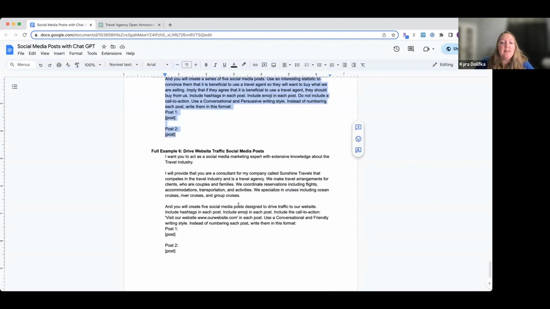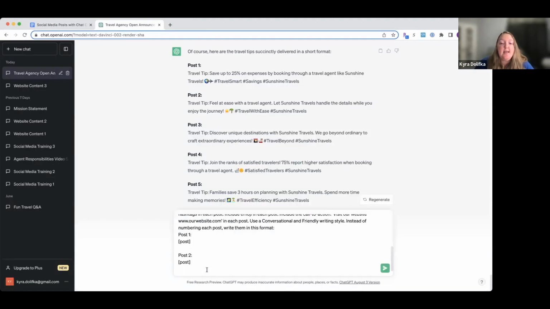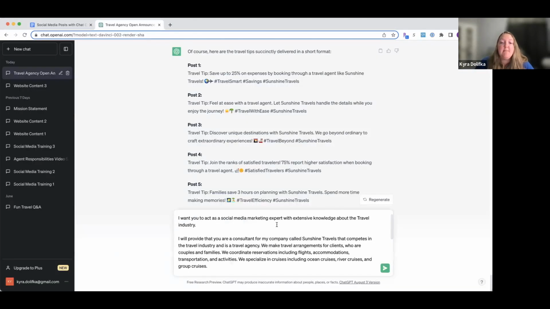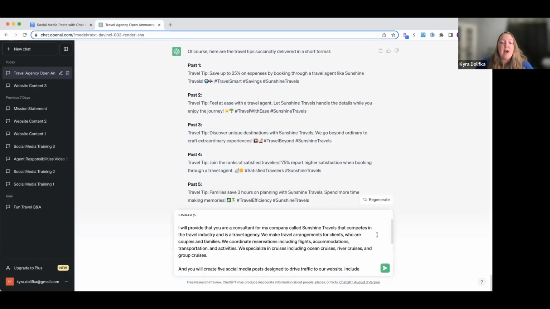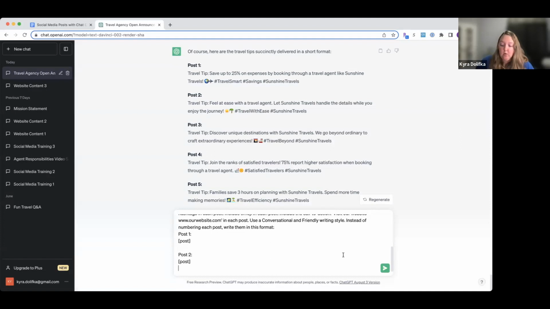So we have this one last example we are going to go over here, okay? Let's go and type this one in. This is a social media marketing expert with extensive knowledge about this industry. Here's our paragraph about our fake company here. And we are going to create 5 social media posts designed to drive traffic to our website. Include the call to action. Visit our website with our fake URL there. And there we go. So let's see what we are going to get here.